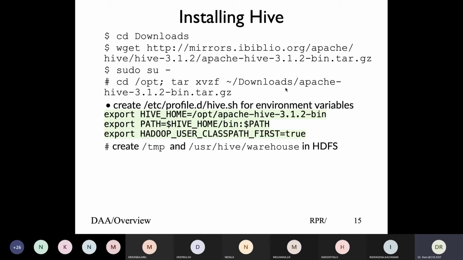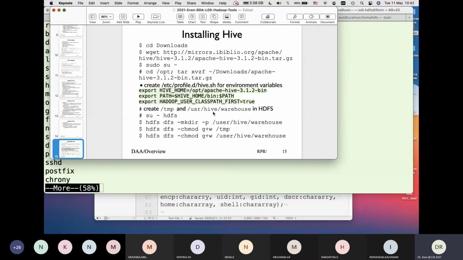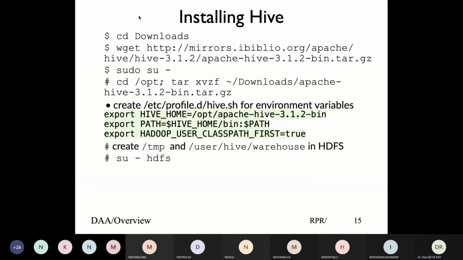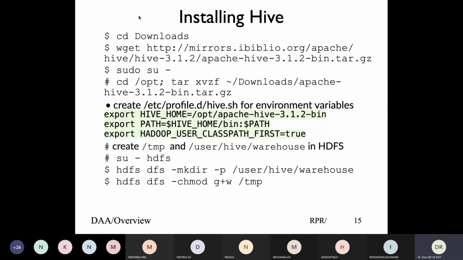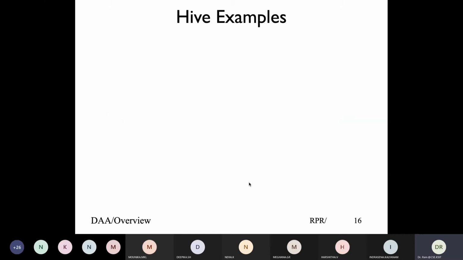To create these two directories, /tmp and /user/hive/warehouse, create the directory and then give group permission, because we're creating it under HDFS. So this will be owned by HDFS, and we would like to give these permissions to the group mode so that Hive could write to it. Hive is a program, and then you should be fine.